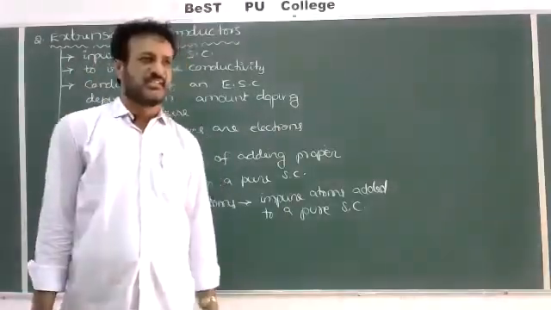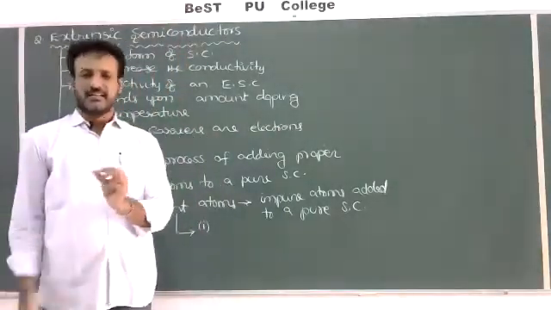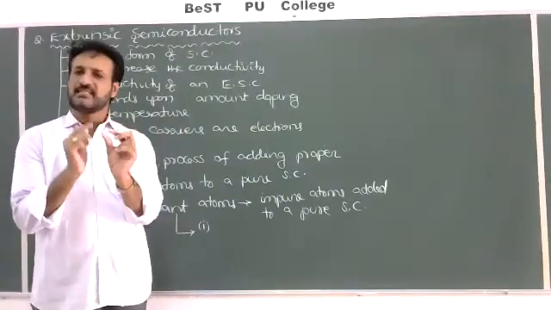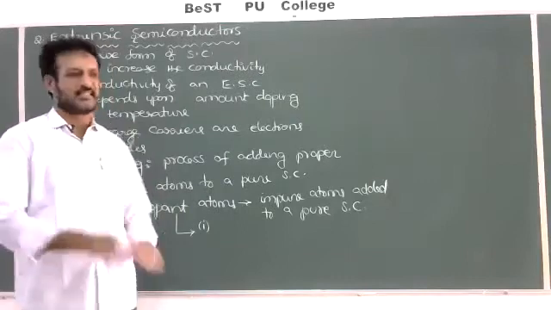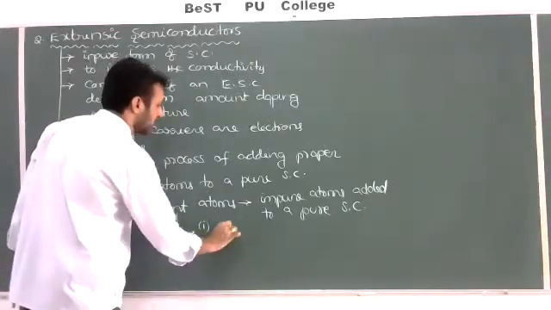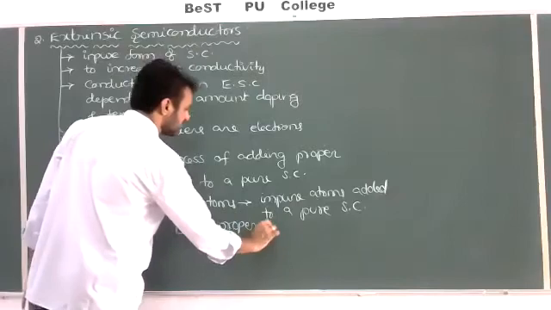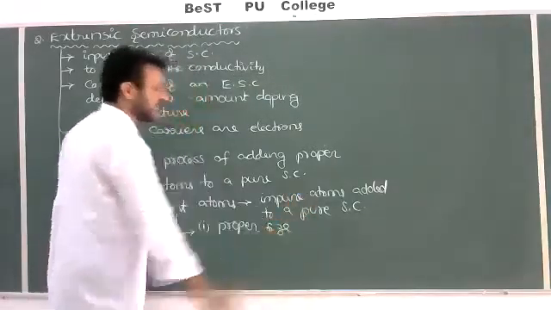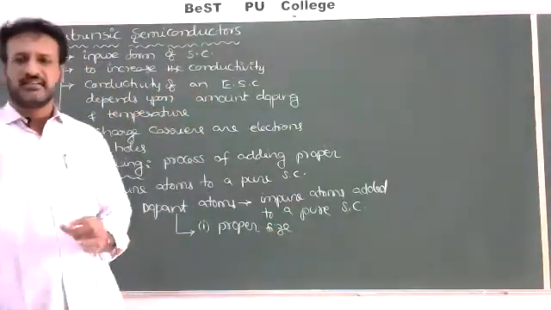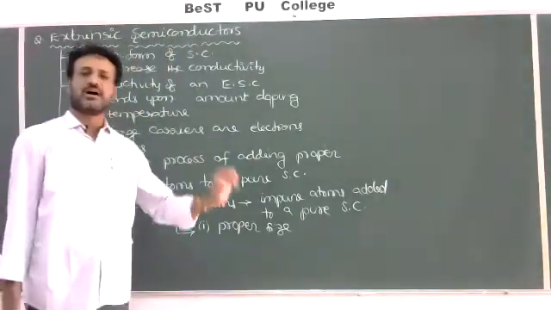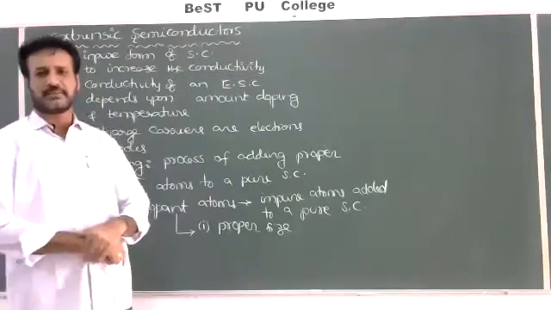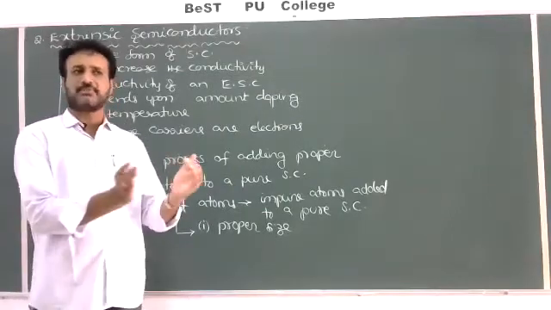If you take germanium or silicon, the dopant atom should have a size nearly equal to the germanium or silicon atom. 100% is not possible, so at least choose the closest atom.